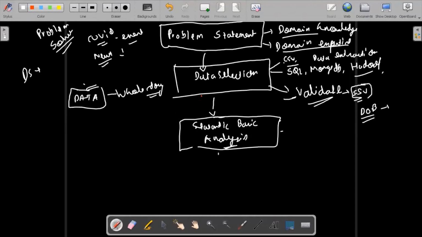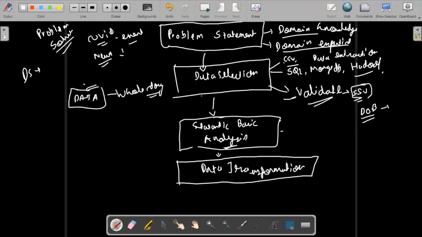So that type of thing you will be able to do. I will write it down: data transformation. We are generally going to do data transformation as well. If I'm looking for more features, I can derive them. Data transformation is nothing but deriving a column on the basis of the data I have. So derivation of new columns, all those things I'm going to do in terms of data transformation.